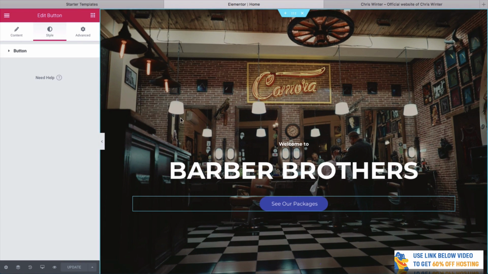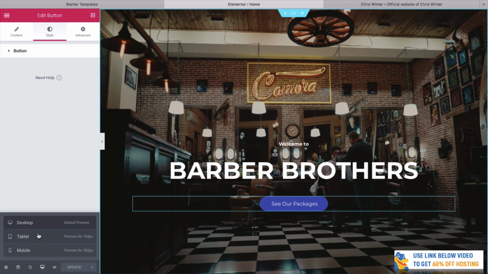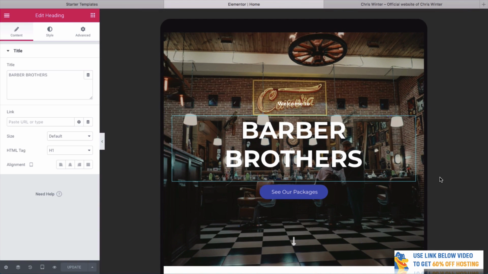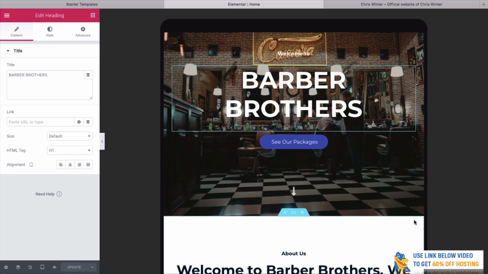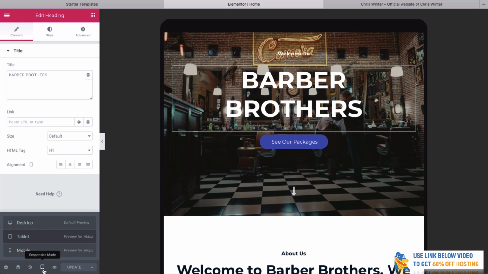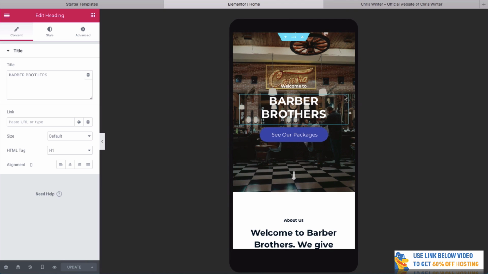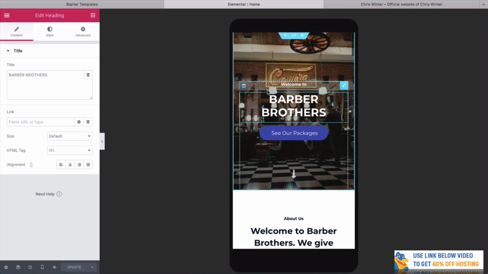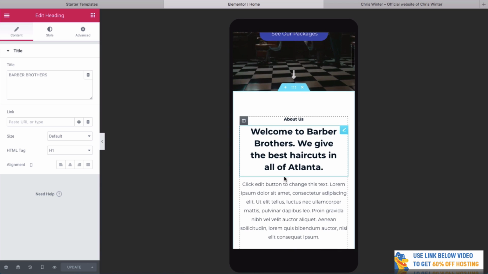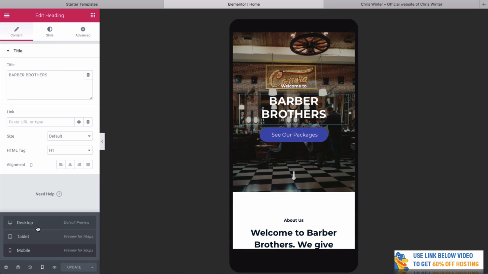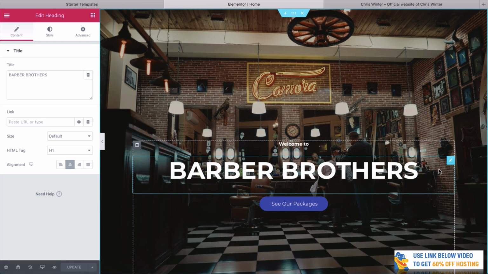And a great way to see this is simply by clicking on this button here. It says responsive mode. And with this, you can simply see what it's going to look like on a tablet. So say an iPad. You can see it still looks really good. You can even see how it looks on a mobile. Again, really, really good. You can see that here, it's all changed a little bit. The font and things have changed really well compared to how it looks on a desktop. It all looks fantastic.